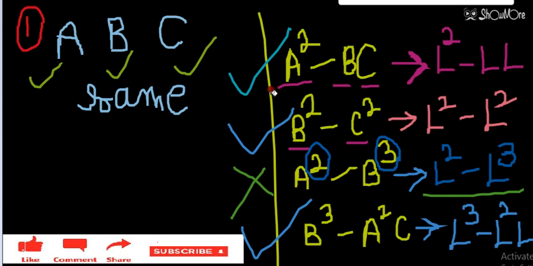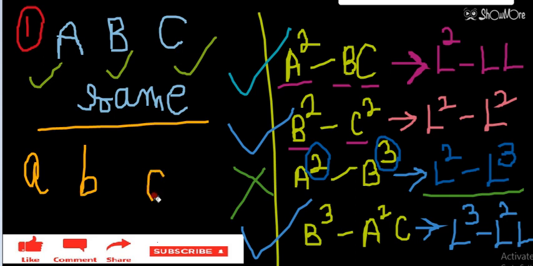So options A, B and D are the options which give the meaningful physical quantity. Option C is not giving me a meaningful quantity. So this question was multiple correct, because the question was asked for the meaningful physical quantity. So option A, option B and option D, three options, can give the meaningful physical quantity.